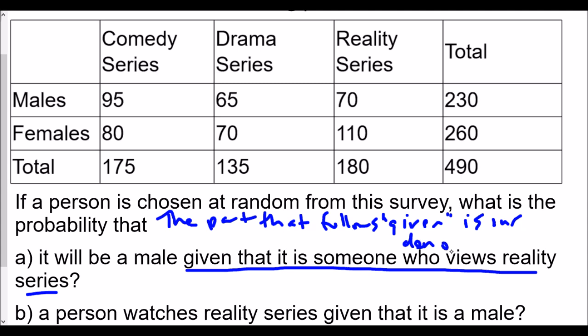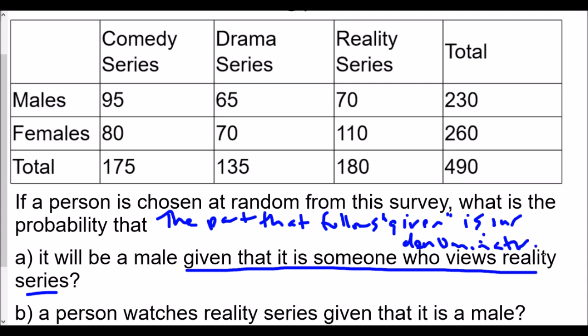Our denominator for the probability, in this case. Oops, I can't spell. Sorry. Denominator. There you go.